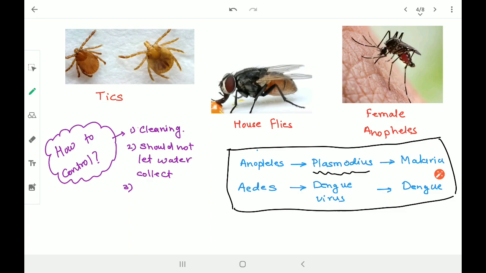So I hope you understood how to control the diseases caused by these kinds of animals, right? It's not only about humans, even animals get diseases due to bacteria.